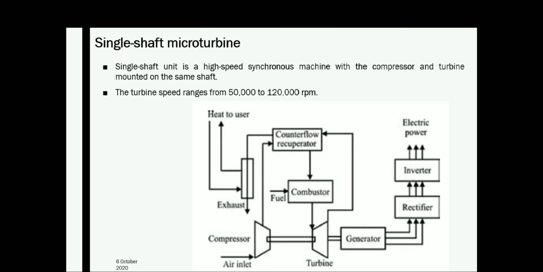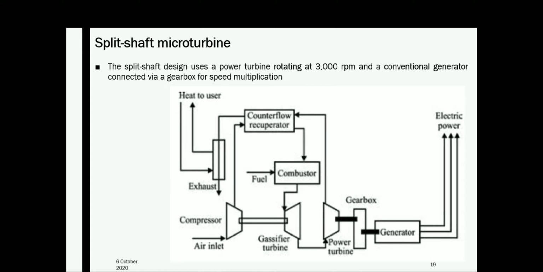Then, this is the single shaft micro turbine. You can see the figure of a split shaft micro turbine. Here we are using a high speed split shaft gas turbine.